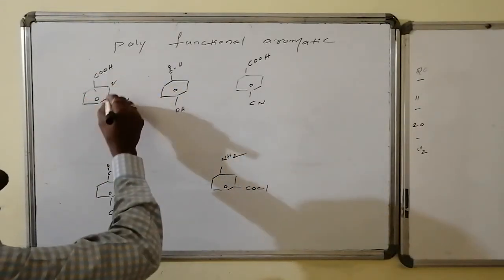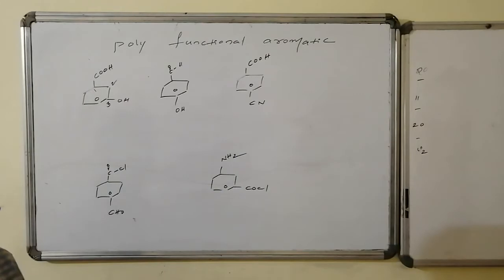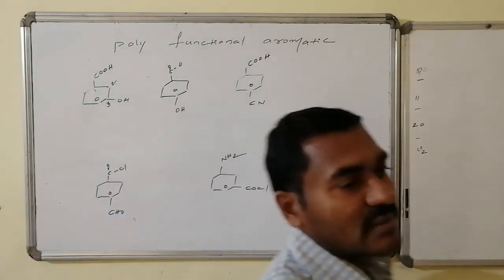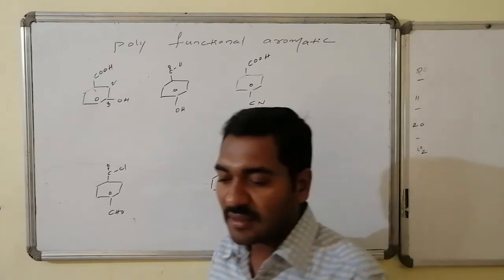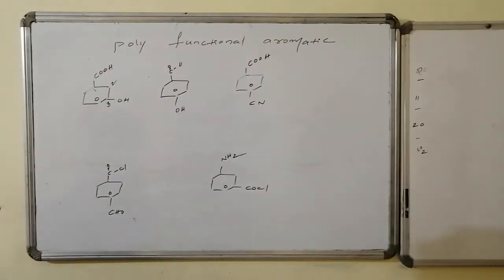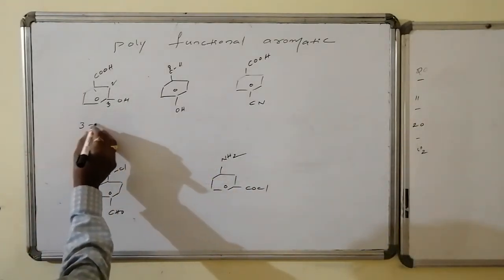So the carbon atom where the acid is connected is carbon number 1, hence on the ring system at the third position the hydroxy group is there, so the name of the compound is 3-hydroxy benzoic acid.